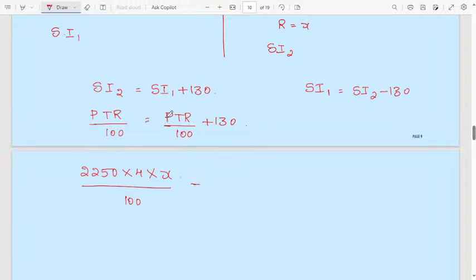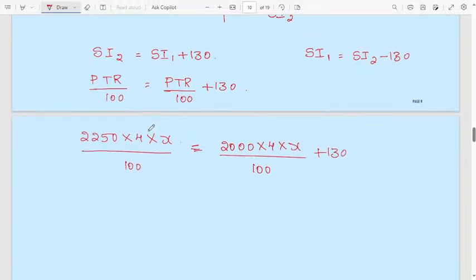In the first case the principal will be 2000, time 4 years. Rate of interest we don't know, x, 100 plus 130. For simplification, shift this one here.